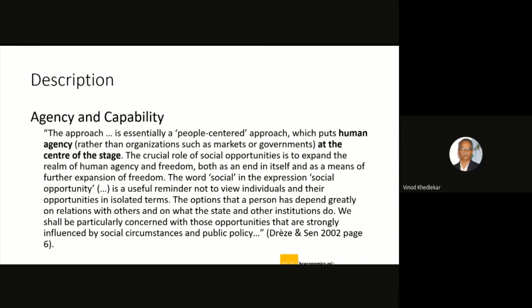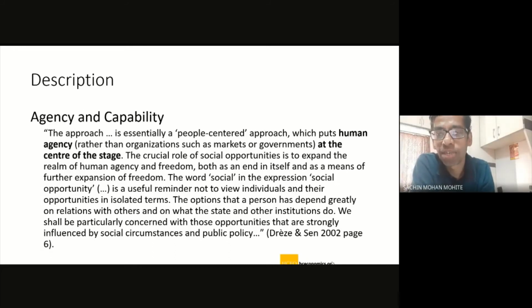Okay. Great. Thanks. So we will move ahead. When Avni mentioned the last point on the same slide, about the influences of social circumstances and public policies, I consider that even though we are considering individuals at the center stage, and we want everything to be understood from what kind of agency they can create, even then we cannot ignore that social circumstances are really playing a good role.